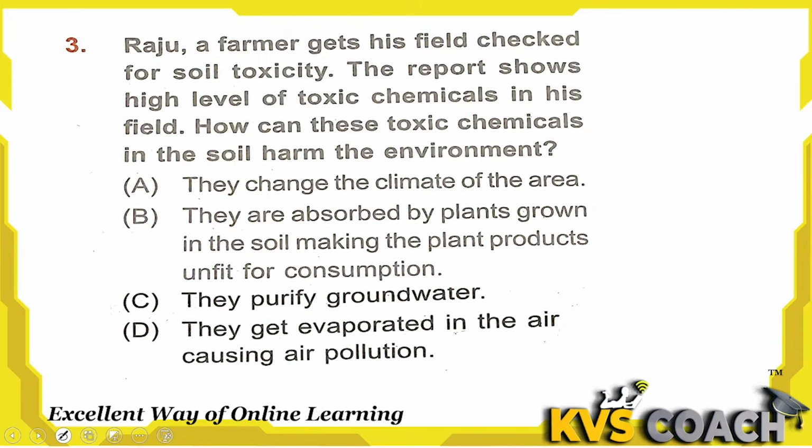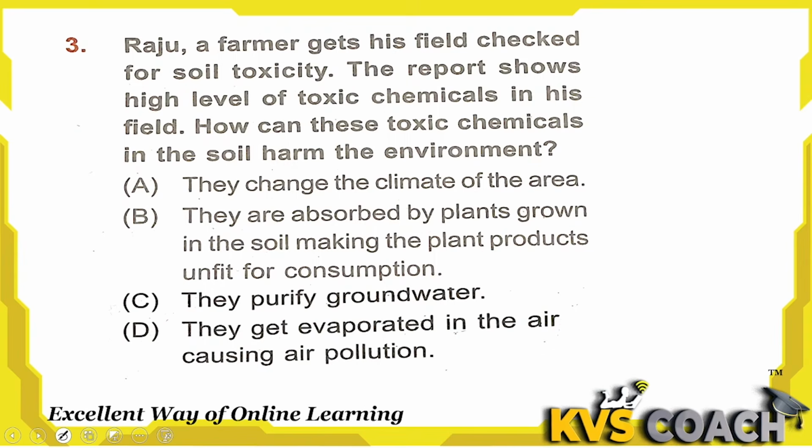Next question is, Raju, a farmer, gets his field checked for soil toxicity. The report shows high level of toxic chemical in his field. How can this toxic chemical in the soil harm the environment? Option A, they change the climate of the area. No, this is wrong. Toxic element of a soil cannot change the climate of the area.